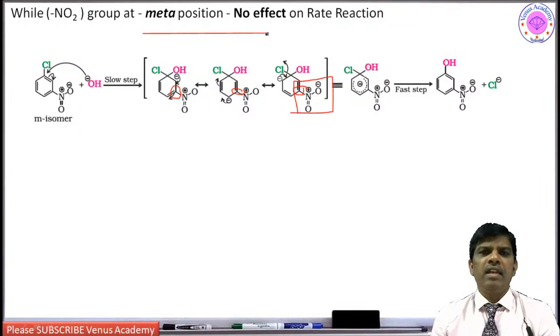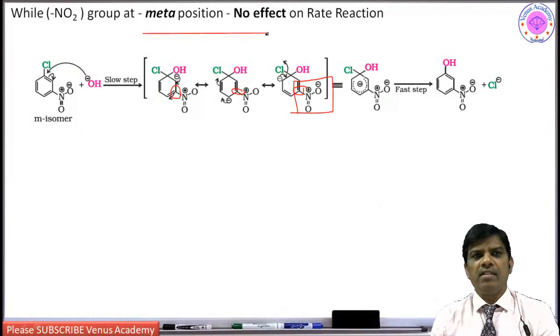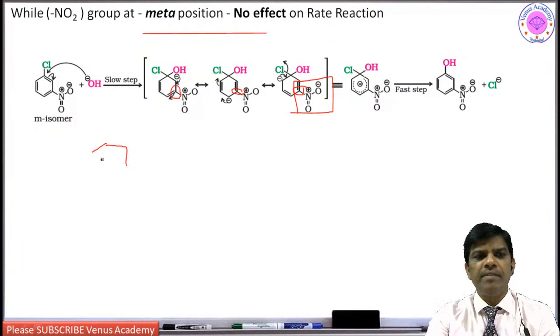And moreover, not only this nucleophilic substitution, there is a common trend, that is the ortho effect. Even if you take nitrobenzene, it is irrelevant at this point, but the time has come, I would like to explain.